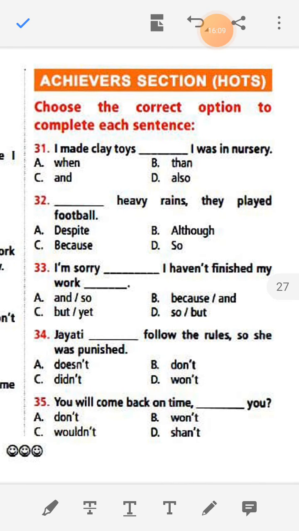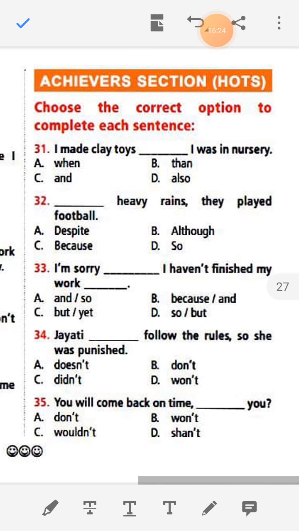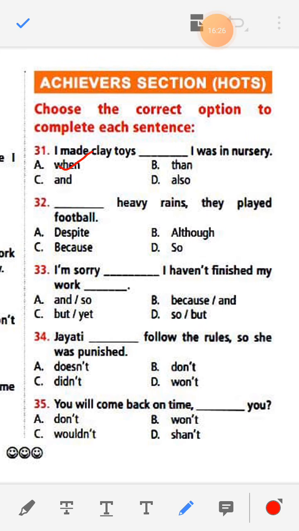Here are the HOTS questions. Choose the correct options to complete each sentence. I made clay toys when I was in nursery. Dash heavy rains, they played football.